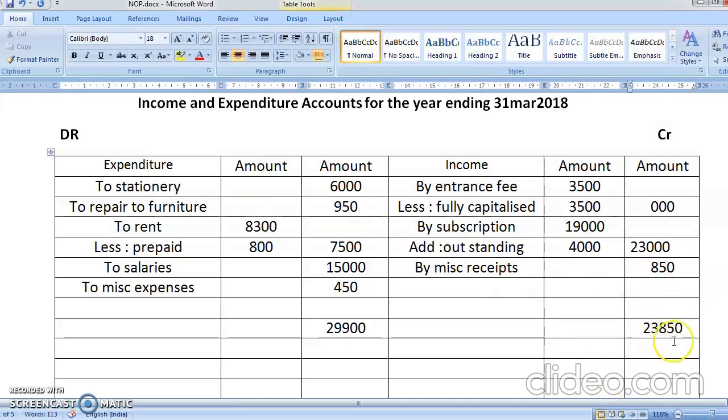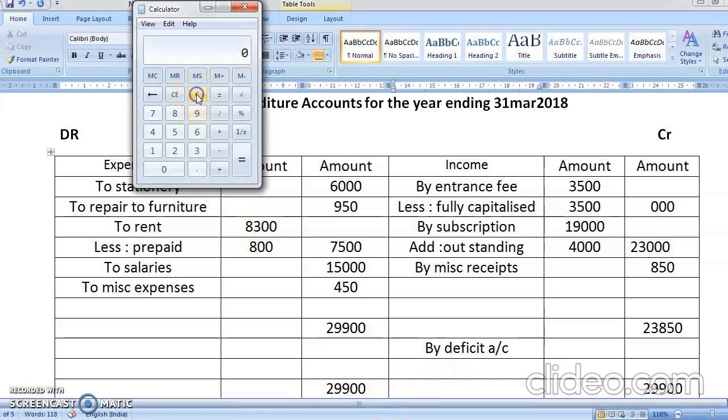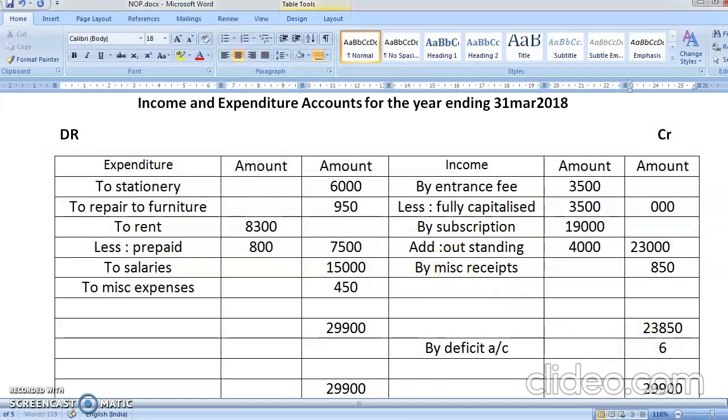Now students, here it is 23,850, here it is 29,900. So this year we are having a loss. And in non-profit organizations we call this loss a deficit. You'll write here by deficit account. How much is the deficit? So your deficit will come to 29,900 minus 23,850. So your deficit is coming to 6,050.